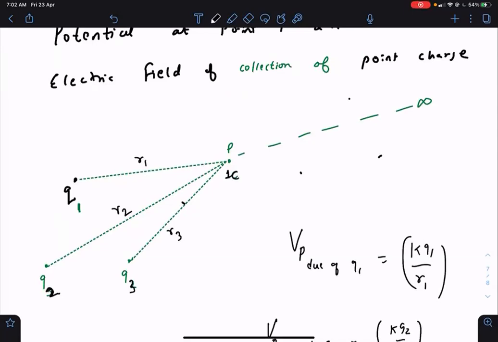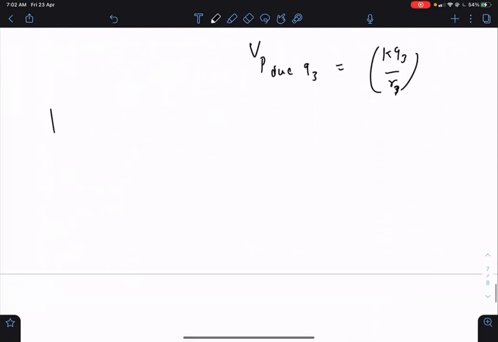So we can add the potentials of individual charges to get the total potential at any point P. So V at P is equal to the summation of KQi by Ri, where i is the ith charge which is creating the potential at point P, and the ith charge is fixed at Ri distance from point P. So this is the potential at P.